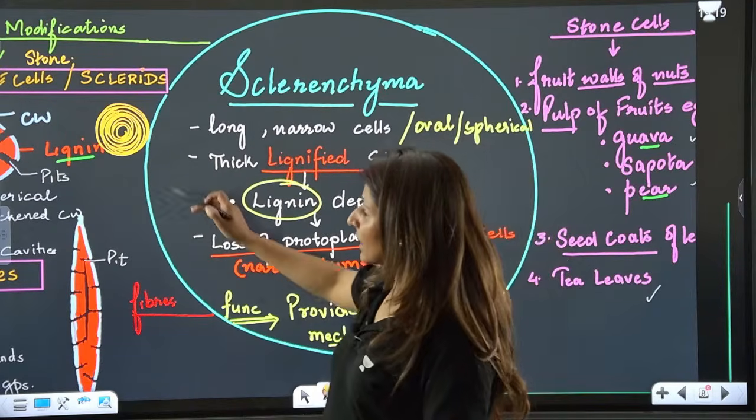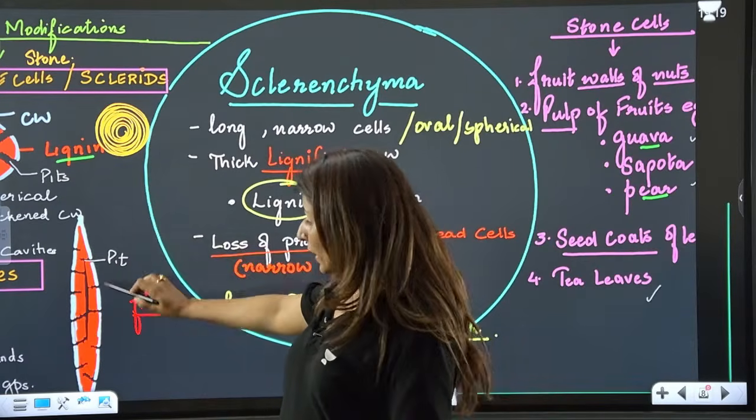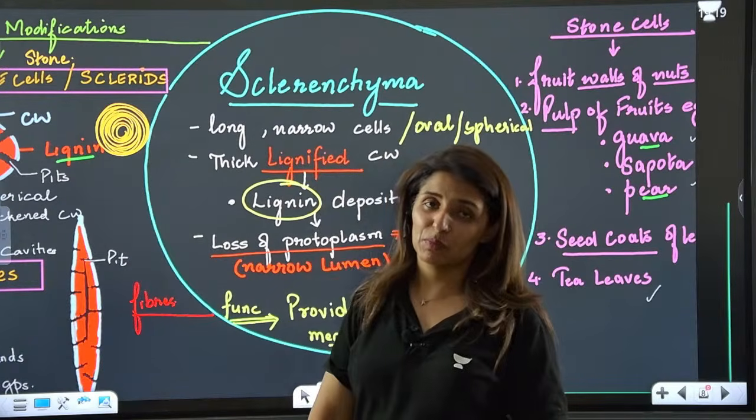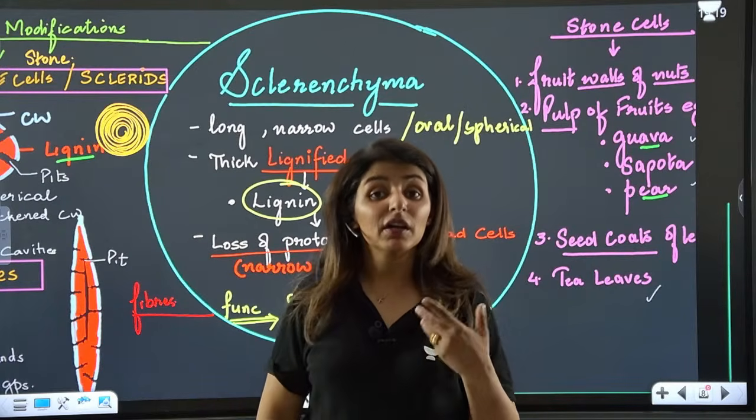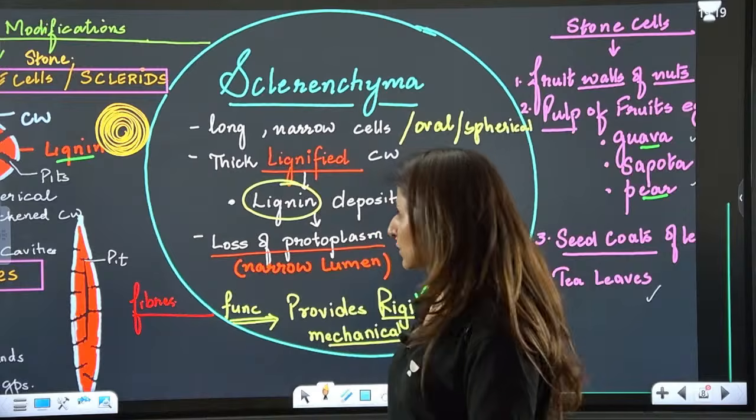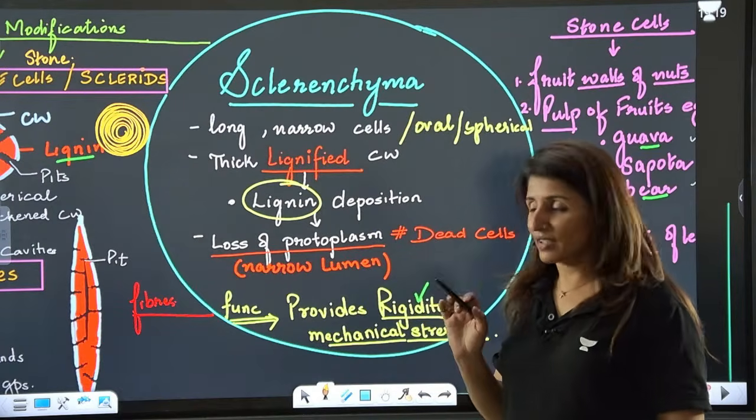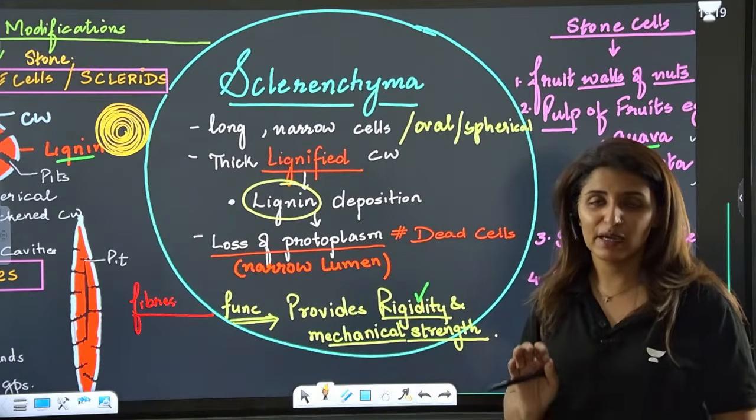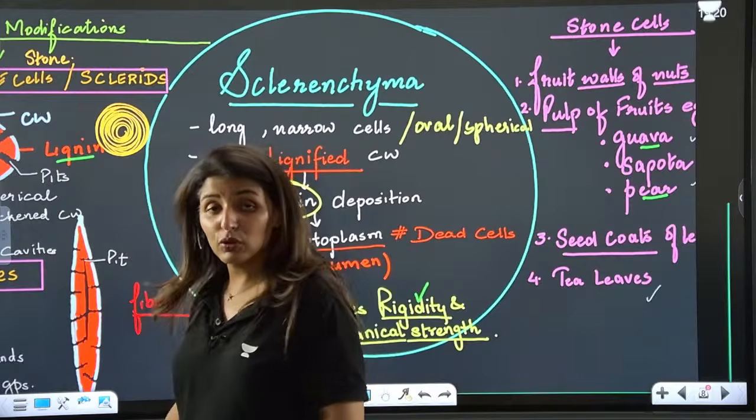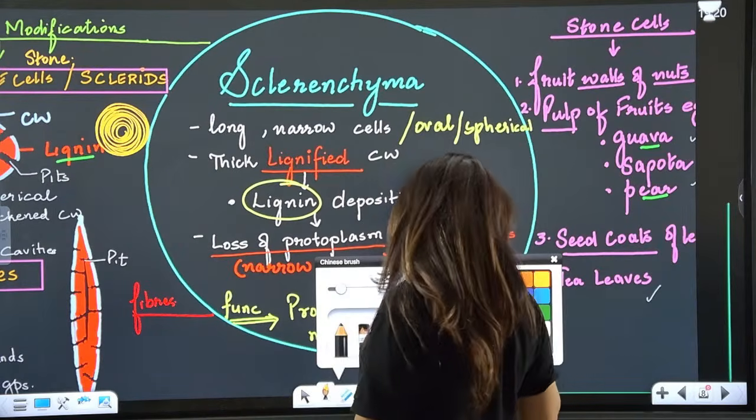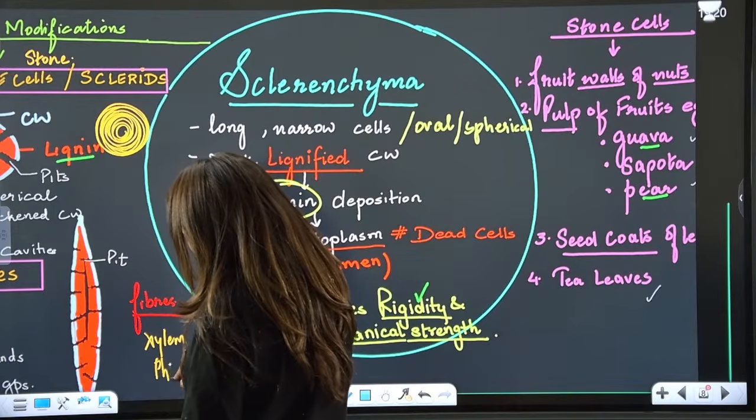Now if the cells are rounded or oval, we call them stone cells, while these tapering cells will be known as fibers. So remember, wherever you find this word fiber, xylem fiber, phloem fiber, they will be sclerenchymatous in nature. Are we clear? Now lignin is going to make it hard. It is going to give a lot of rigidity and provide mechanical strength. Now where are these cells present? Already I told you, fibers will be found in xylem as well as phloem.